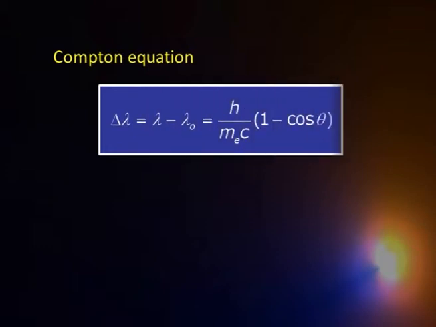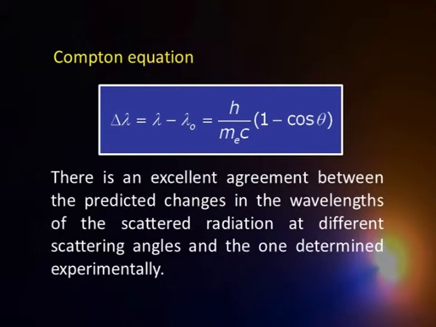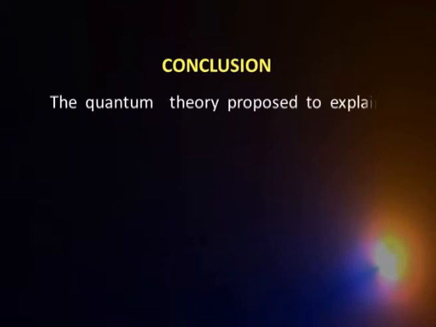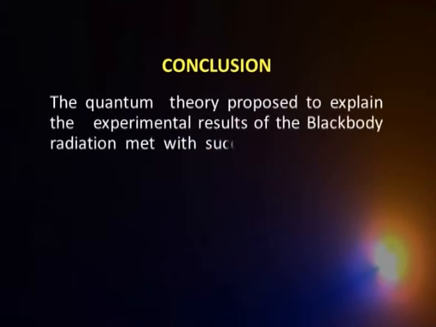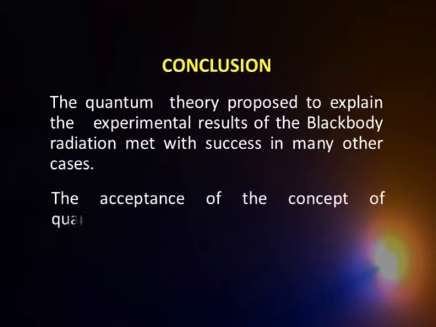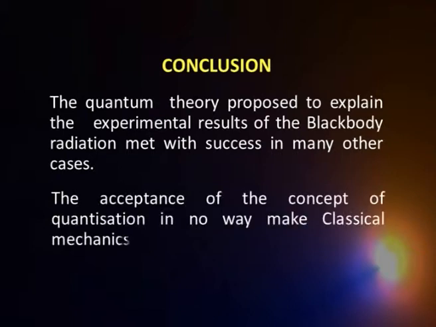And in terms of Compton's equation, that is delta lambda is equal to lambda minus lambda naught, and so forth, the shift in wavelength as derived from this basis is in exact agreement with what we have experimentally observed. So, what do we conclude from all these arguments of ours? We conclude the following: the quantum theory proposed to explain the experimental results of blackbody radiation has met with success in many other cases. We have seen 4 more cases there. Secondly, the concept of quantization has been accepted because it is able to explain what we want to explain.